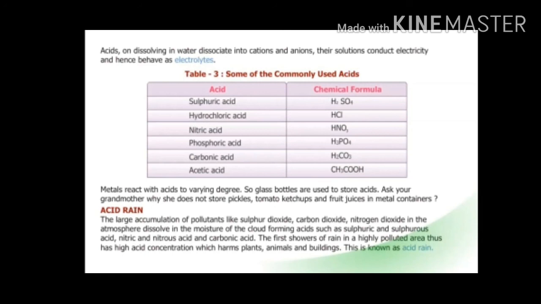The acid rain is highly corrosive, and the first rain may be acidic because it contains the dissolved air pollutants in the form of acid. Acid rain is harmful for all living beings, plants, animals, human beings, and for the buildings also. It causes corrosion of the buildings and damages them.